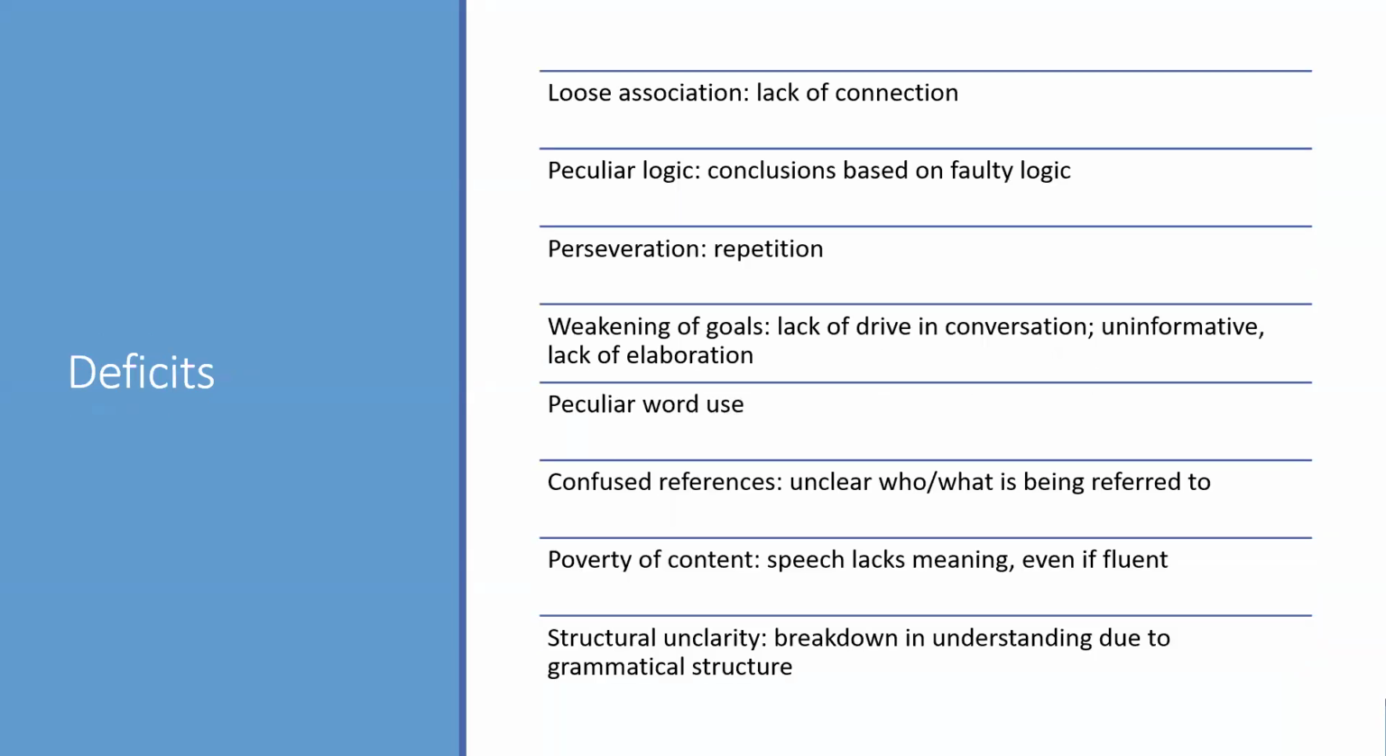These are examples of deficits that I use in the project. We have loose association, which means there's a lack of connection between the ideas as the participant is speaking. Again, perseveration, which is repetition of ideas and words. Peculiar word use, where you are using a word that has a definition, but it's not used in the correct way. And then confused references, where someone makes a reference, but it's unclear what or who is being referred to. It's just unclear.